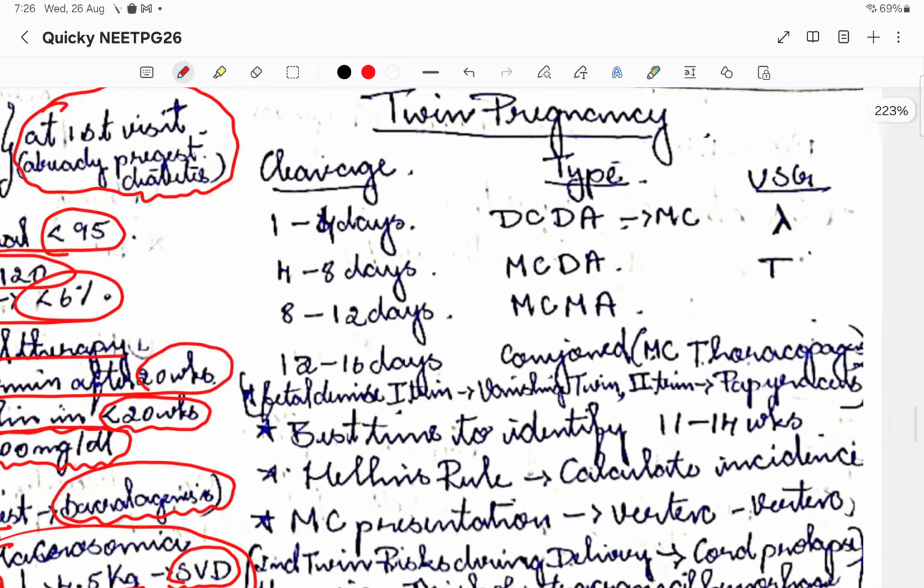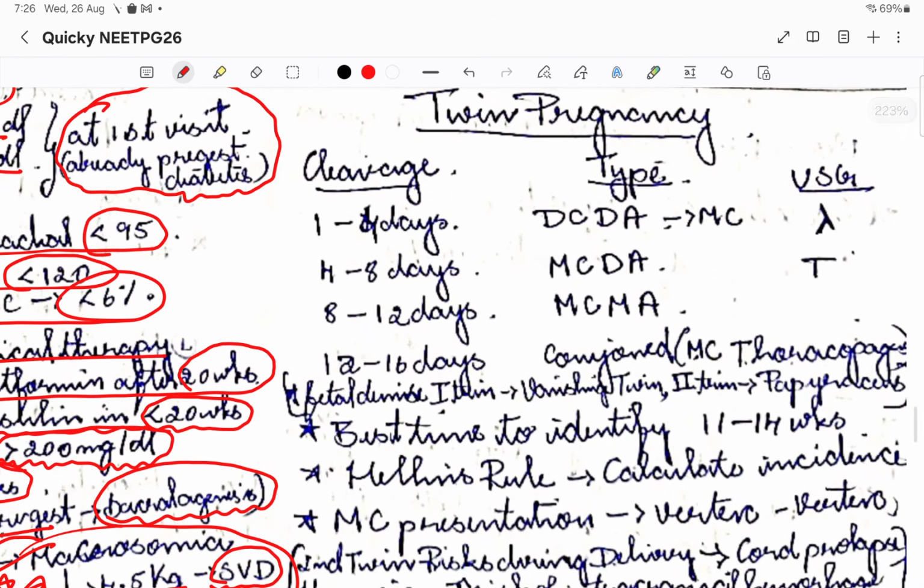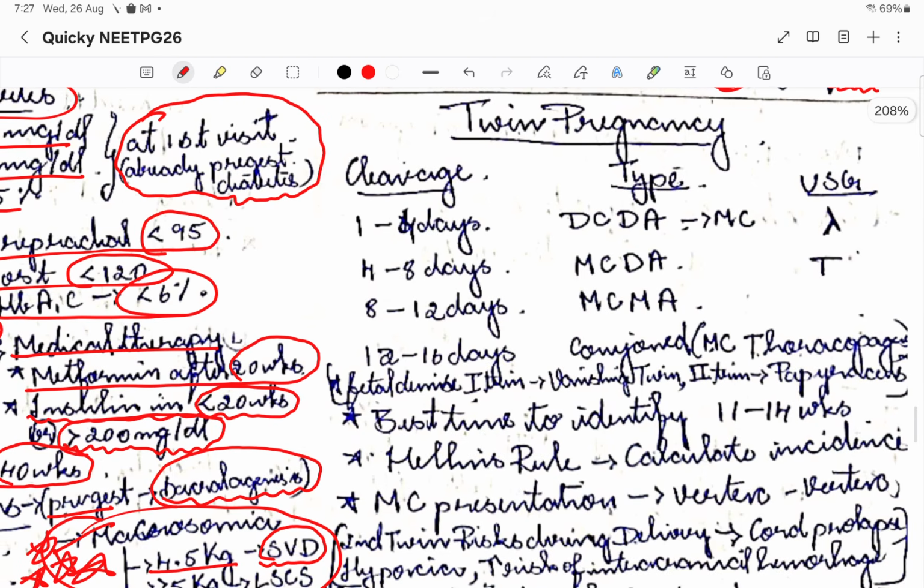Okay, so now let us learn about twin pregnancies. Please remember the table of 4. If you know the table of 4, it is easier to know the type of twin pregnancy that might occur. So in the 1 to 4 days, 4, 8, 12. If the cleavage is happening in less than 4 days, it is going to be dichorionic diamniotic, which will be the most common type.